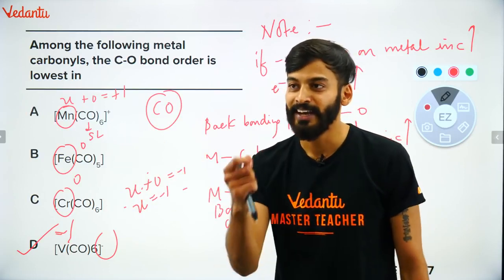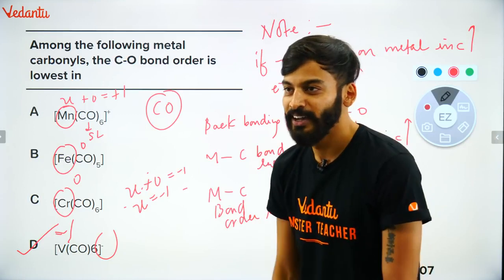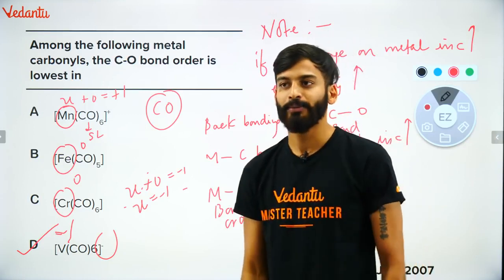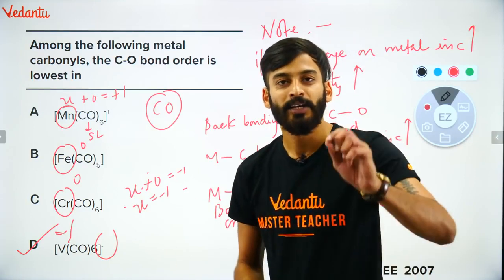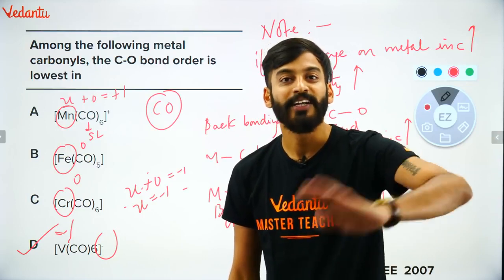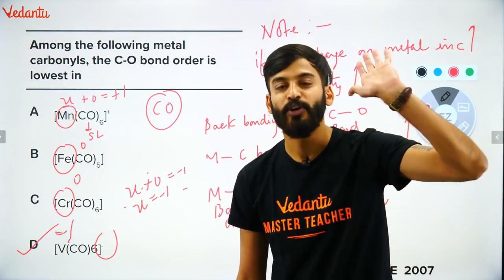ठीक है, कार्बन के एंटी बॉन्डिंग में जा रहा है. बहुत बढ़िया. Which groups can do back bonding? Only carbonyl. आपके syllabus में you have only carbonyl where back bonding can happen. Cyanide can never go for back bonding.